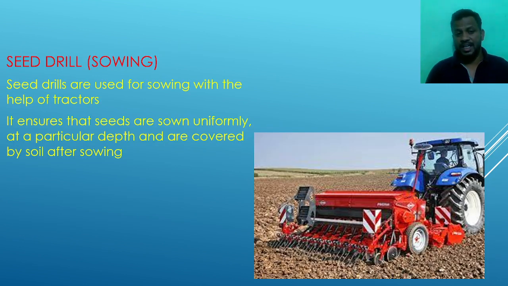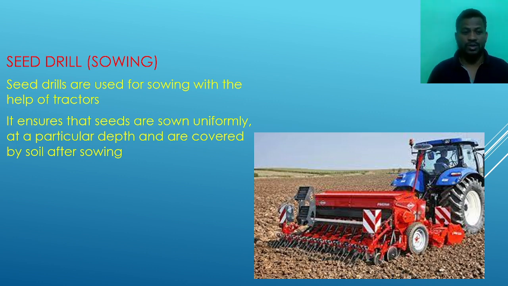Next, seed drilling, or sowing by machineries. Seed drills are used for sowing with the help of tractors. Nowadays the farmers use tractors and some other machineries to sow the seeds in their fields.